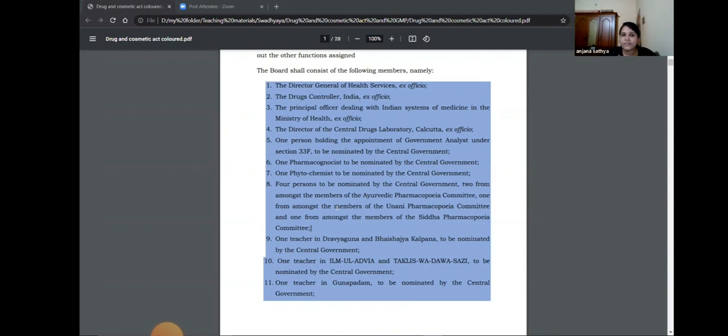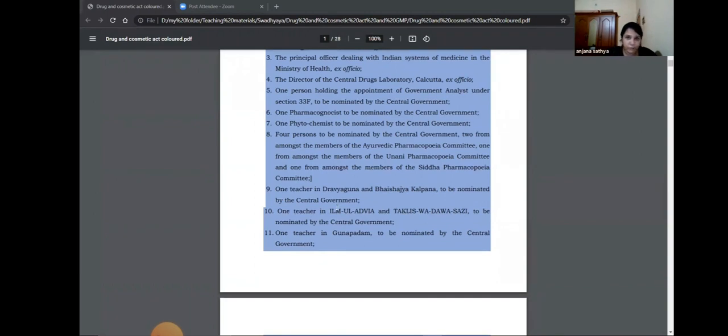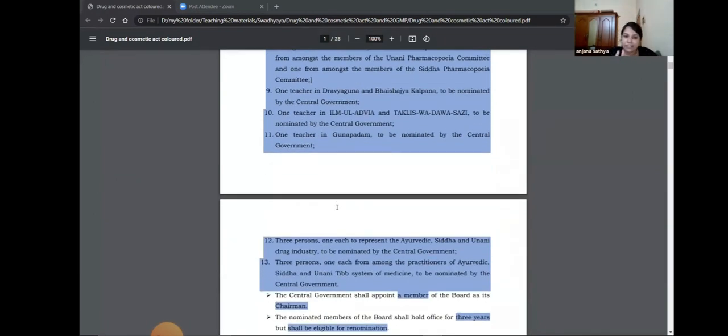After that, 4 persons from the pharmacopoeia committees, one Dravyaguna Vaishya teacher, and one each from the Siddha and Unani academic professions, 3 persons from the drug industry, and 3 Ayurveda practitioners. So there are 13 members.